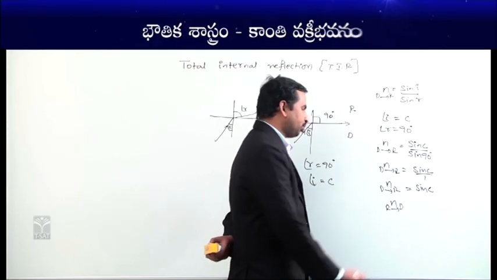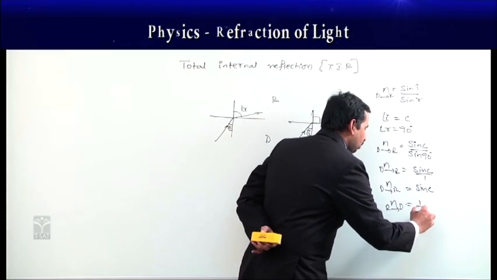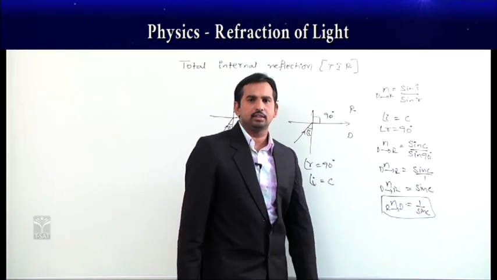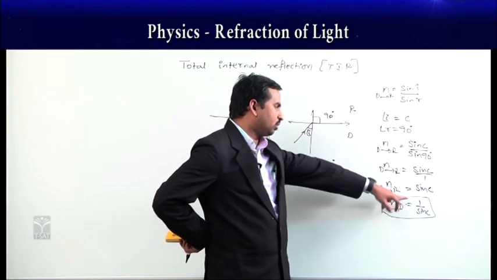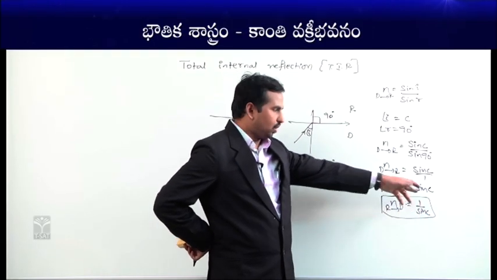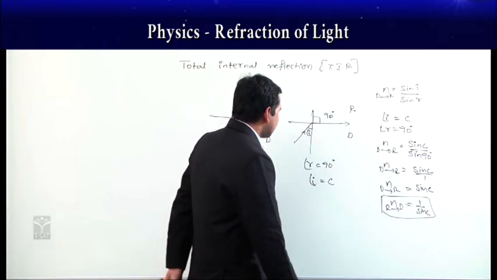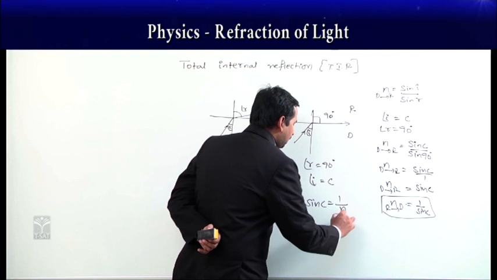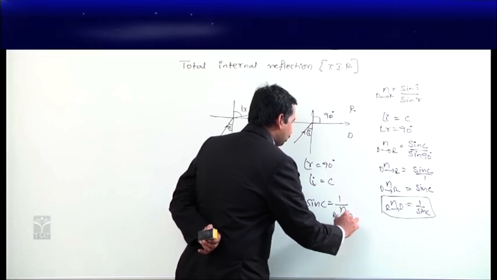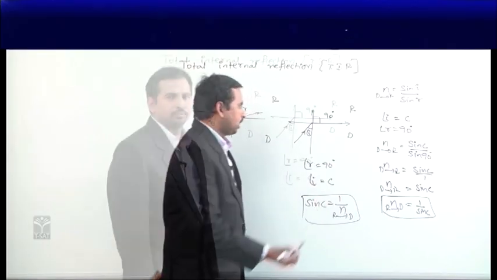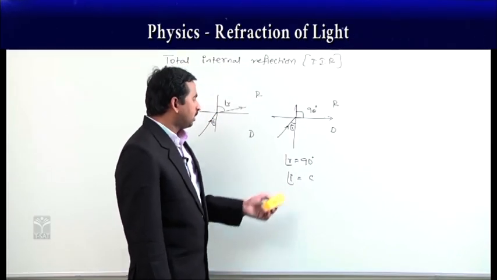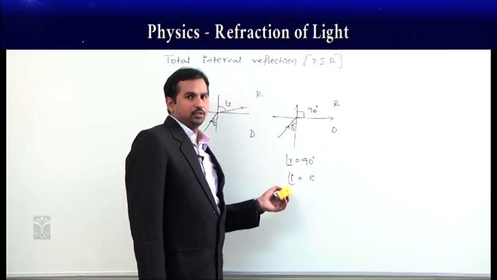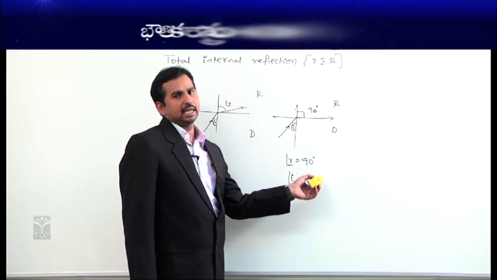Then it becomes n is equal to 1 by sin C. Or you can also write that as sin C is equal to 1 by the refractive index from rarer to denser. So the angle of incidence at which the angle of refraction becomes 90 degrees becomes the critical angle.